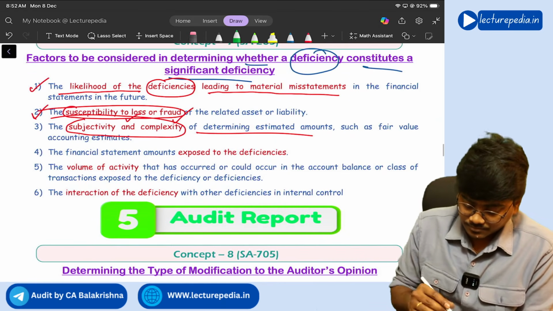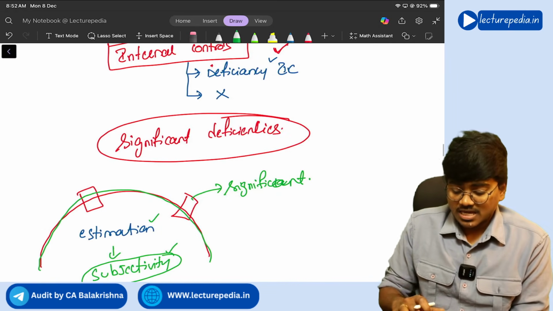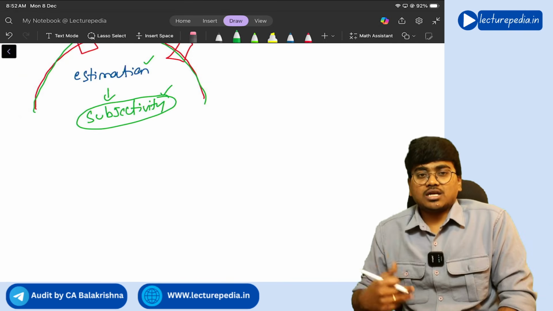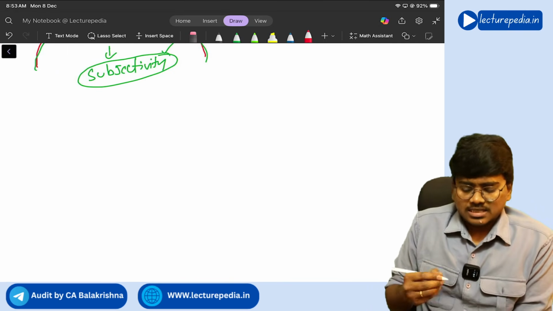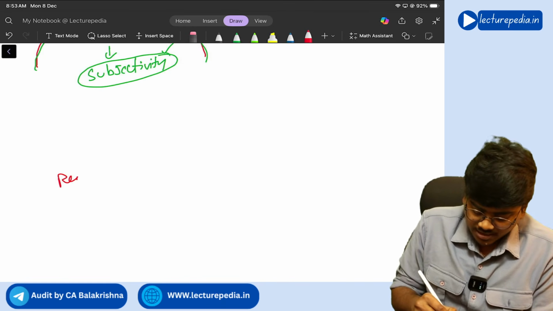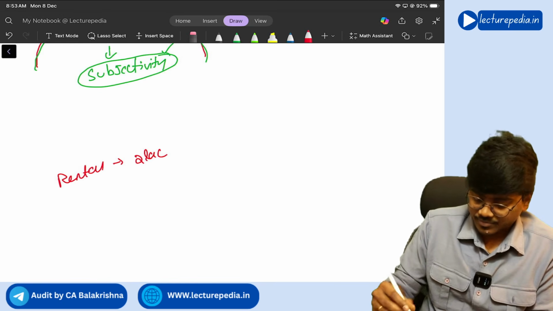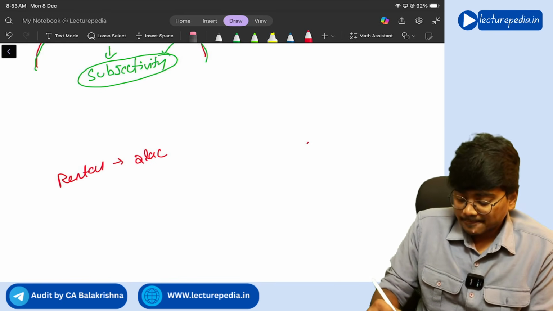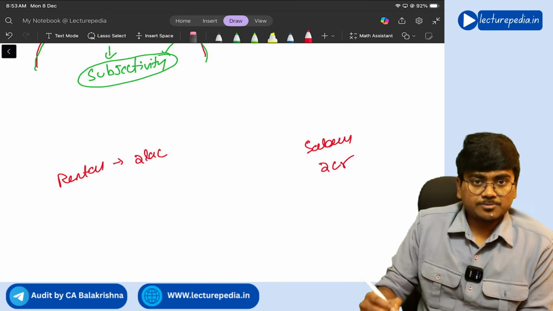Next, financial statement amounts exposed to deficiency. See, if huge amounts are exposed to deficiency, let's say for example there is some rental expenditure of some 2 lakh rupees per entire year, and there is salary expenditure of 2 crore rupees per entire year.